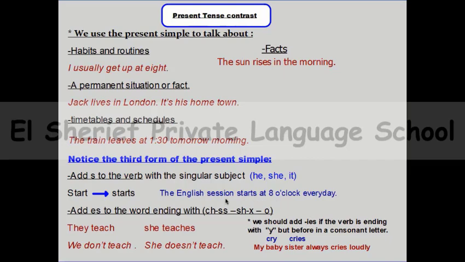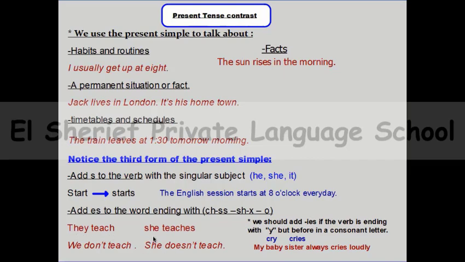Sometimes you need to add es. When can you add es? You will add es to the verb ending with ch, ss, sh, x, or o. If the verb is ending with ch, for example, teach, they teach.